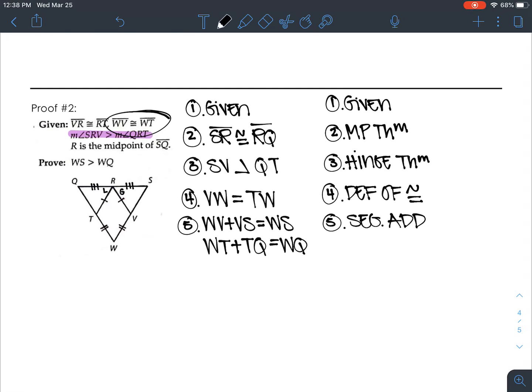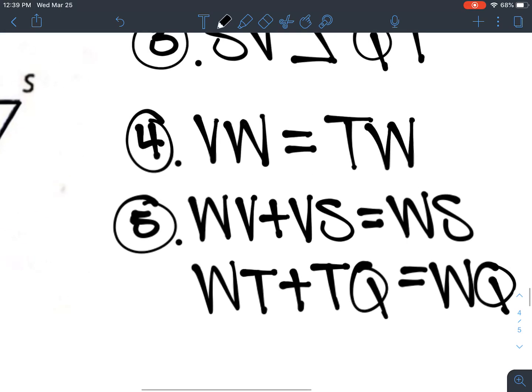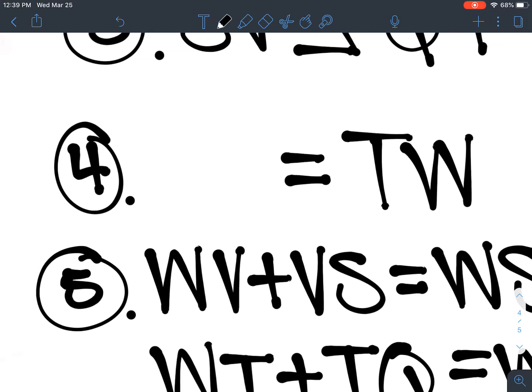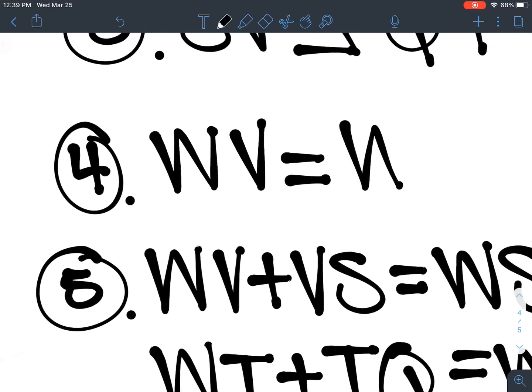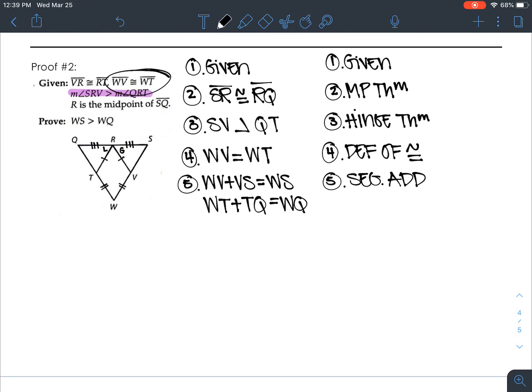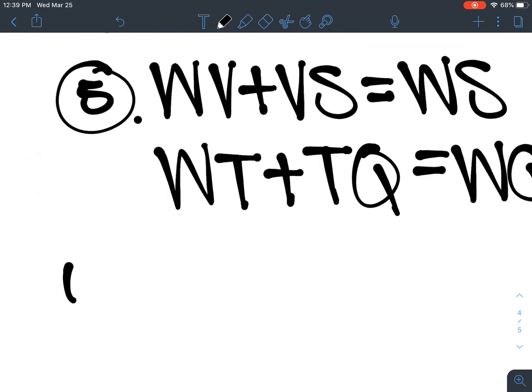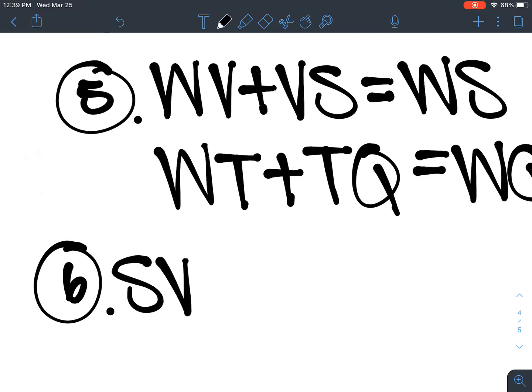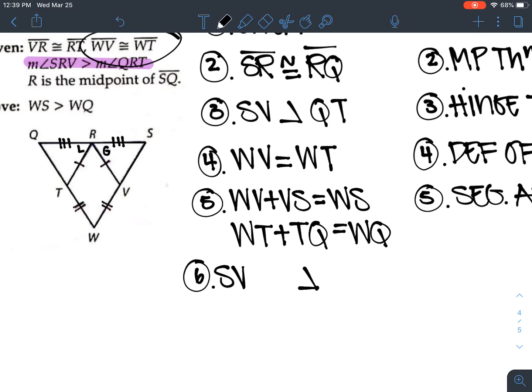Here's what I want you to do real quick. I'm going to have you switch the order of this so it's a little easier for us to see. Let's change that to WV is equal to WT. I think it'll be easier whenever we are doing these questions. Now I want us to look at step 3, which says that SV is greater than QT. I'm going to keep that greater, so SV is greater than QT.